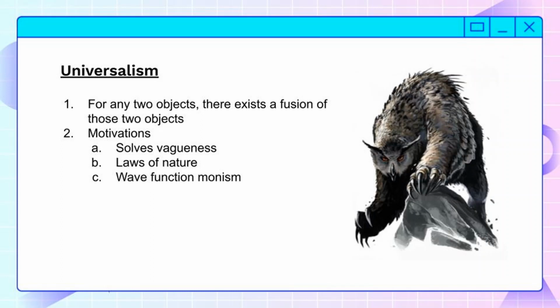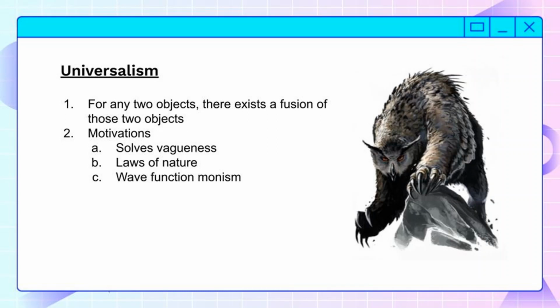Now, universalism has a couple motivations. One is that it solves vagueness. You don't need to worry about when the chair stops becoming a chair because everything always composes an object. Every object might not be a chair, but they always compose a something.